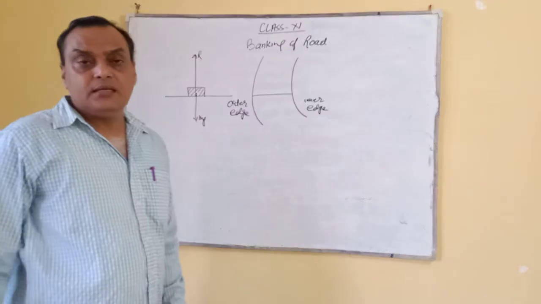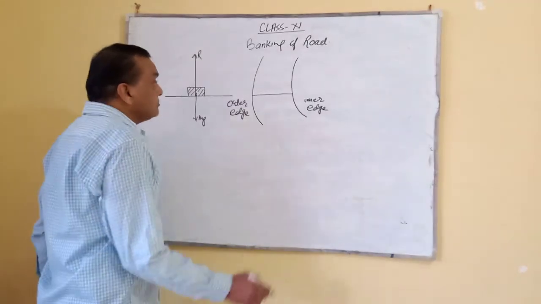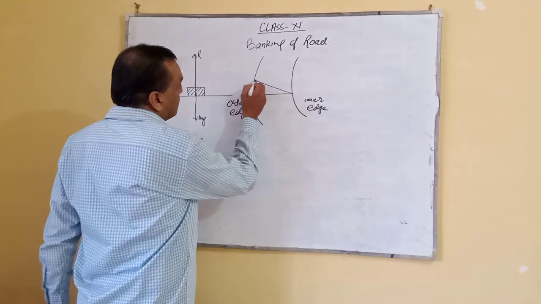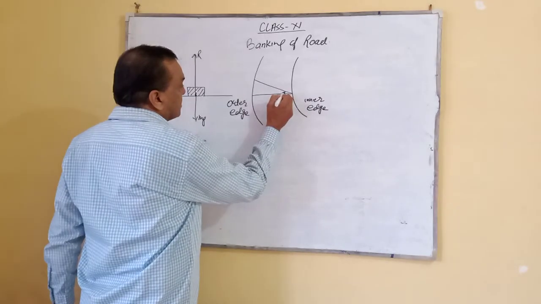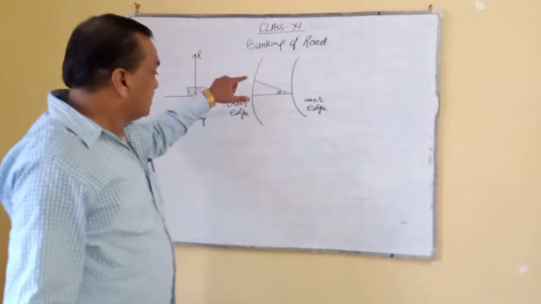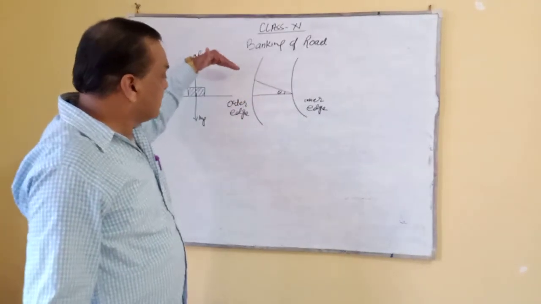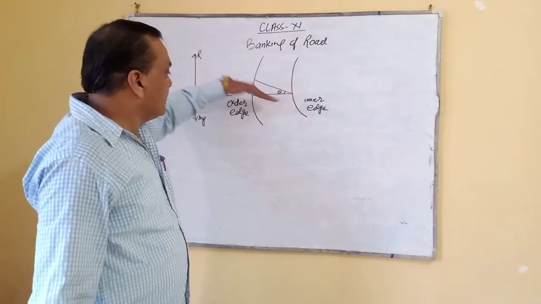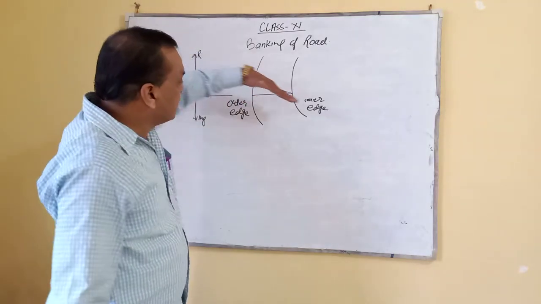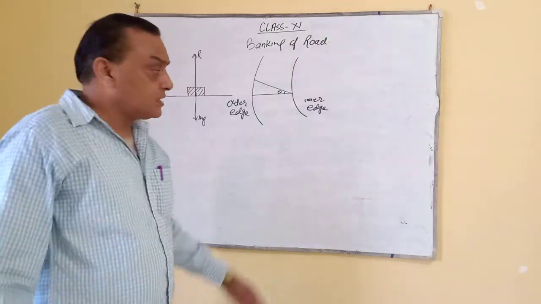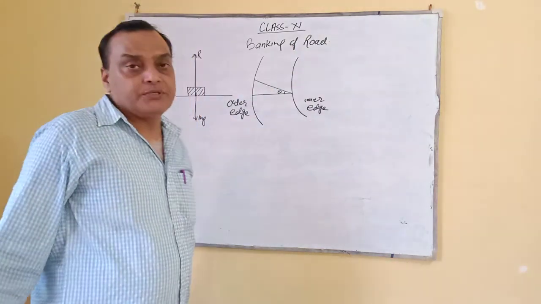The outer edge is raised with respect to the inner edge through some angle. On a circular turn the road is not plane, it is inclined, because the side where the vehicle has to take the turn is made a slope.